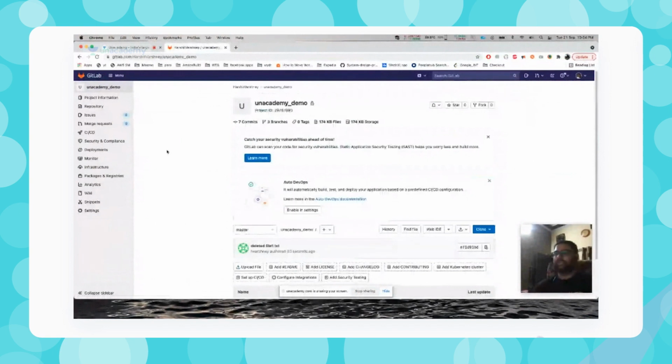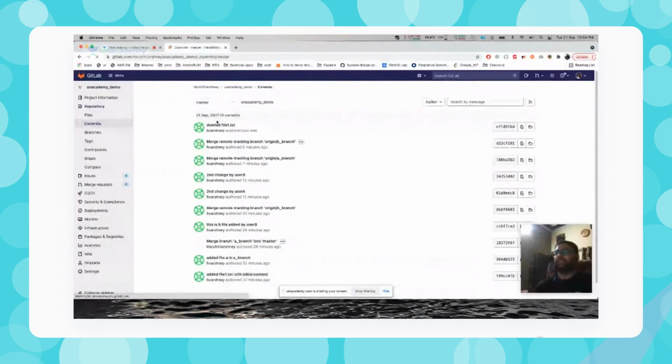And if you check the commit history, there will be one additional commit, deleted file1.txt. In this manner we can do the work. Now suppose I have wrongly deleted file1.txt and I want it back. What I can do is revert this commit, and basically I can get this file back. So how do I do it from the terminal?